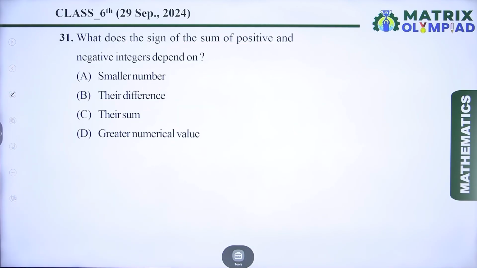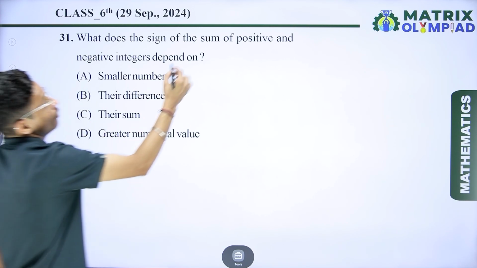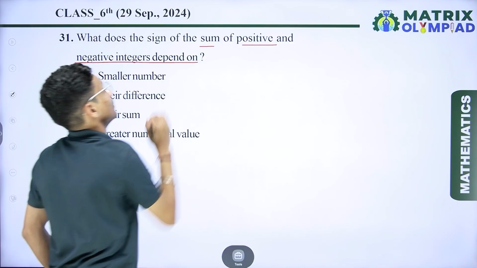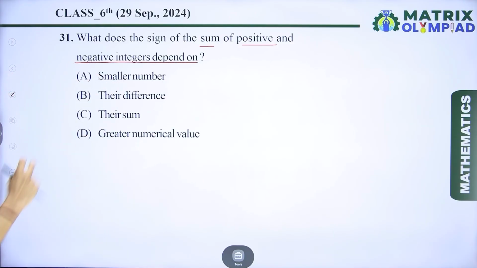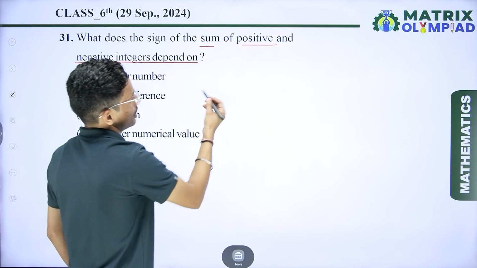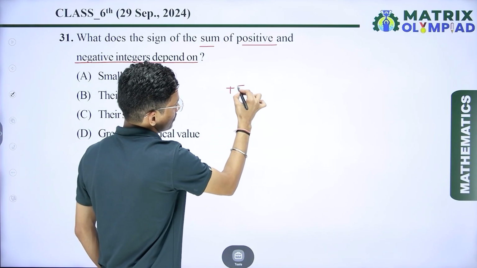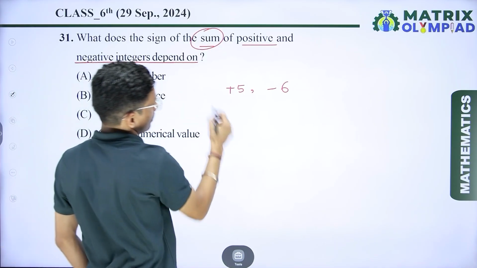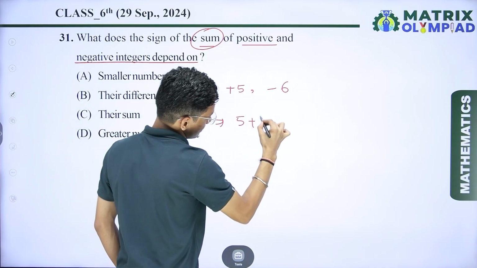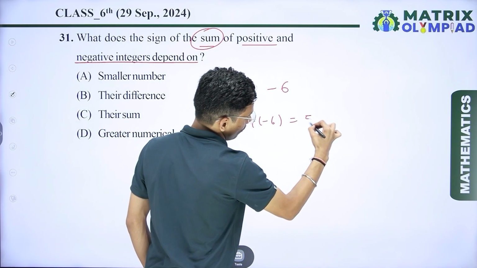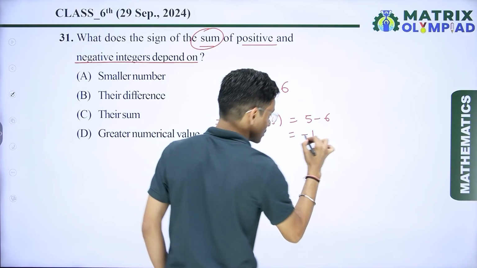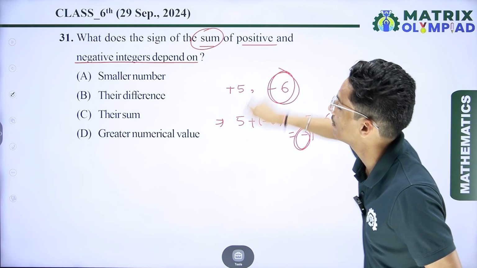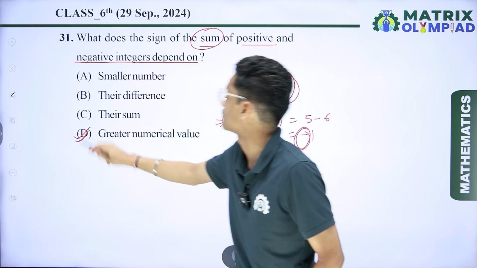Now if I talk about the next question, what does the sign of the sum of positive or negative integers depend on? So let's assume we take a positive integer, that is 5, and a negative integer, that is minus 6. We have to find the sum. Now 5 plus minus 6, that is 5 minus 6, which gives minus 1. So here the sign depends on the greatest numerical value of the number.